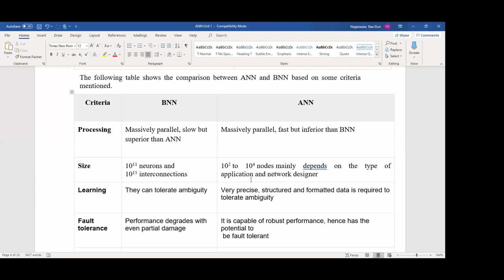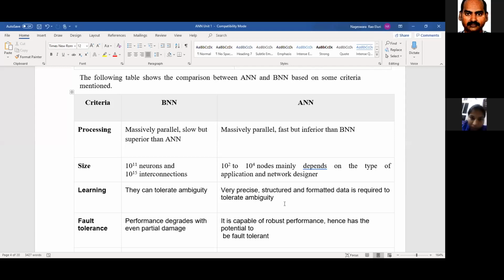Next, learning. Here there is ambiguity; biological networks can tolerate ambiguity of learning also. Here in ANN it is very precise, and we have to define the structure of the network and the format of data, what data we are submitting to the neural network, structured data or unstructured data. So it is required to tolerate ambiguity.